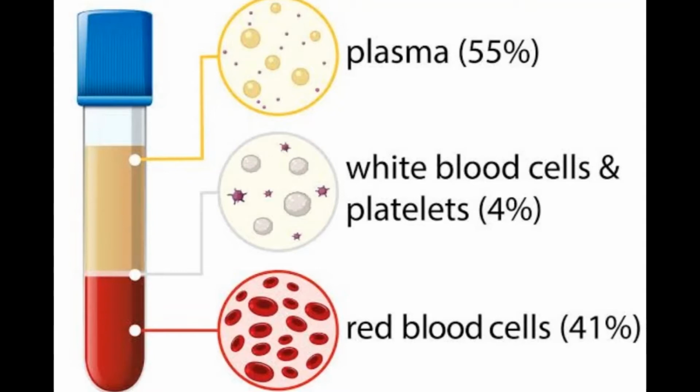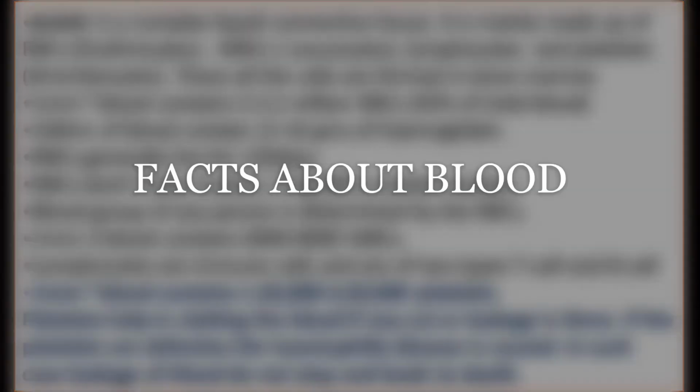So before starting, once again we are going through the composition of the blood. It has three main components: plasma, white blood cells and platelets, and red blood cells. These main components we have already discussed in our previous classes also. Why are we discussing them today? Because one of the components, that is platelets, is important to understand today's concept.